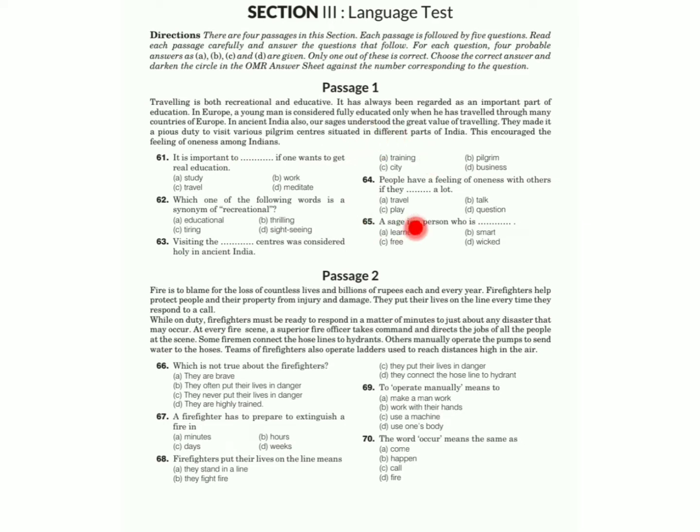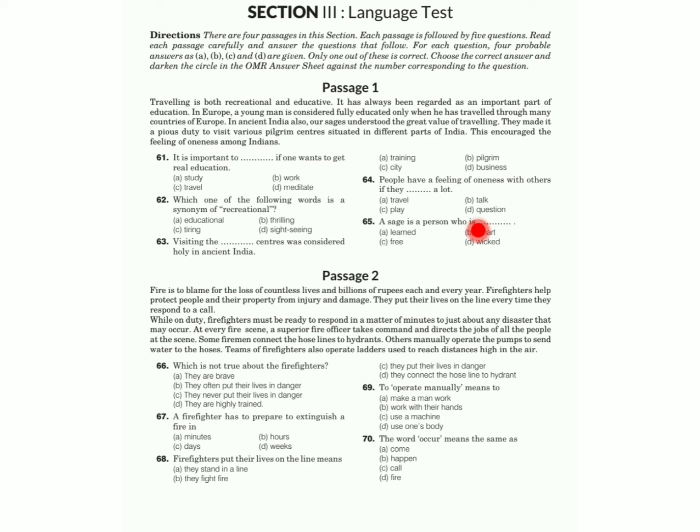So what is the meaning of sage? Sage is a person who is learned, a smart or a free or wicked. Sage is अच्छा समझदार इंसान जो शिक्षित हो, जिसे सब कुछ पता हो. Sage means a smart person. So 65 answer is B. So this way you have to answer the questions given under the passage.